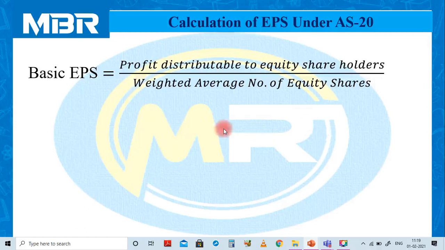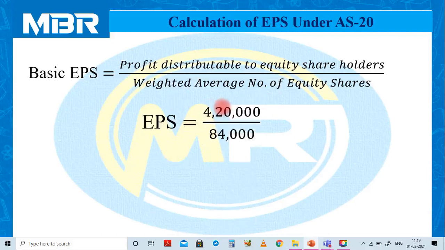Information related to profit distributable to equity shareholders is given to us in a ready-made form, and the amount of profit is rupees 4,20,000. The weighted average number of equity shares is 84,000.